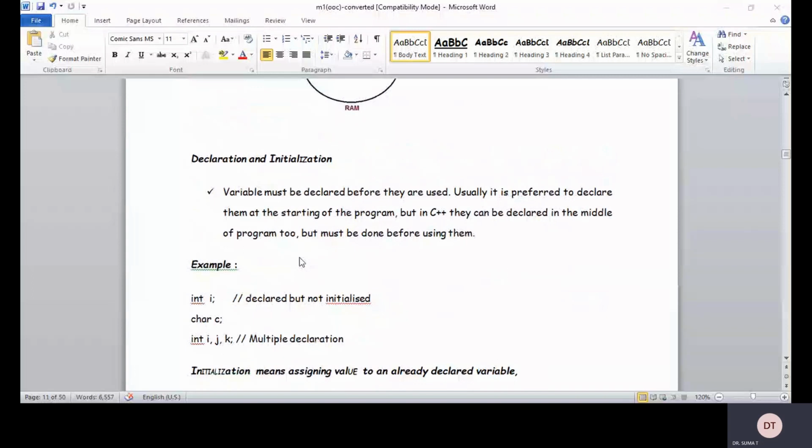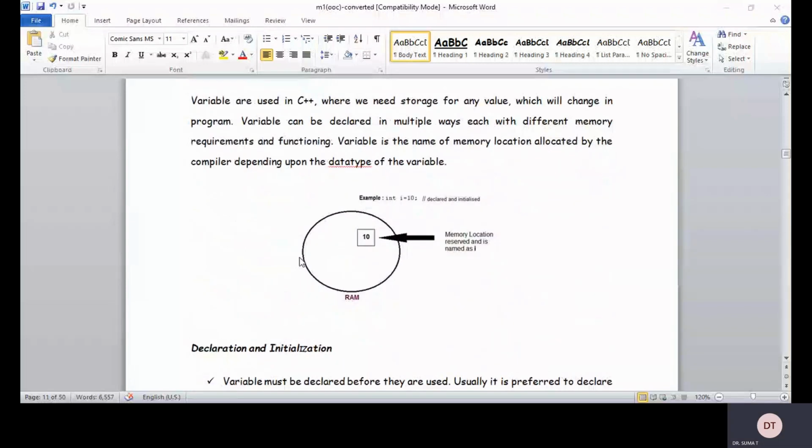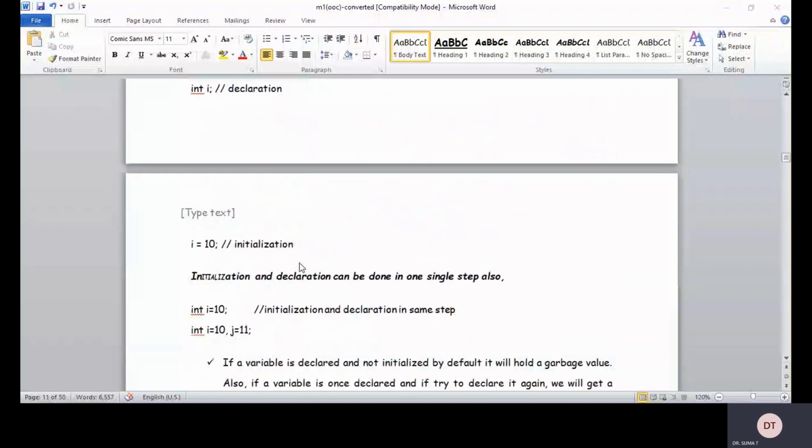Initialization means assigning a value to an already declared variable. Variables are used in C++ where we need storage for any value which will change in the program. So you know the rules for naming a variable, right?